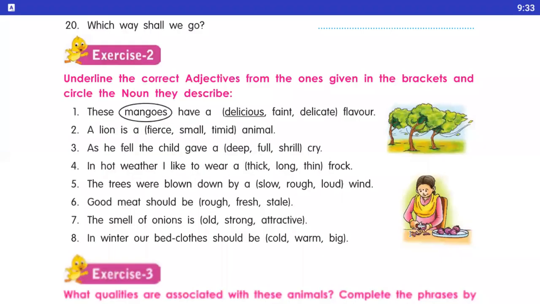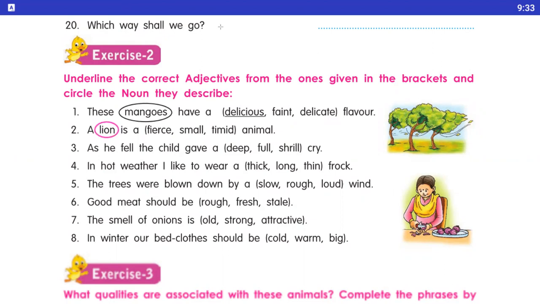Yes, student. Underline the correct adjectives from the one given in the brackets and circle the noun. Okay, they describe. हमको circle करना है noun पे और underline किस पे करना है adjective से. Okay, first is here. These mangoes have a dash delicious flavor. Okay, so in the second sentence, a lion is a, circle the lion.